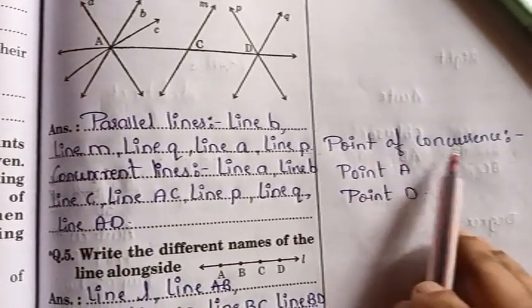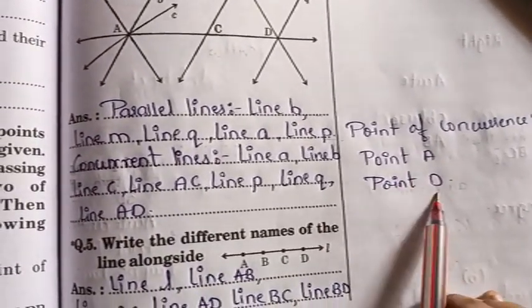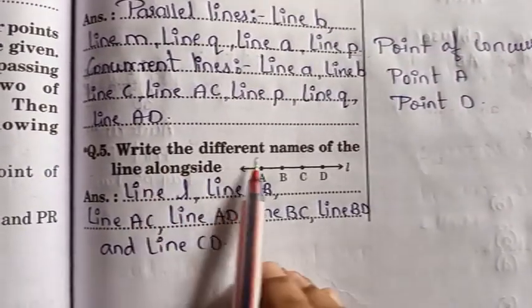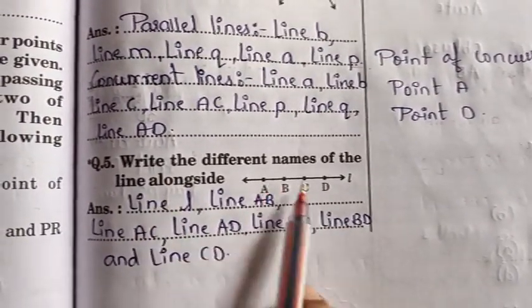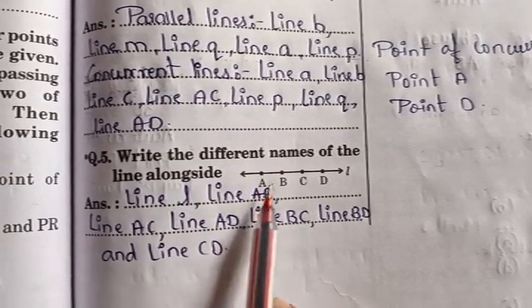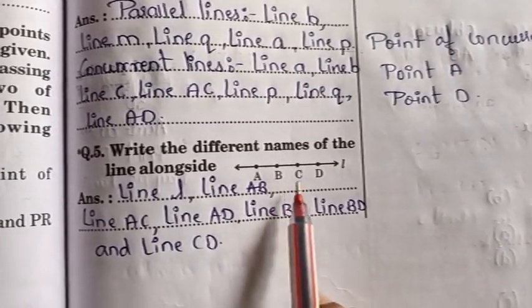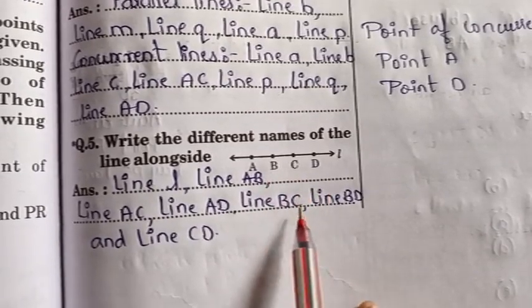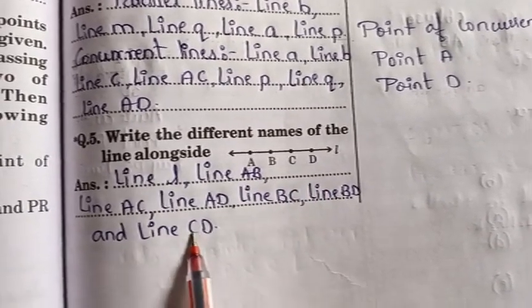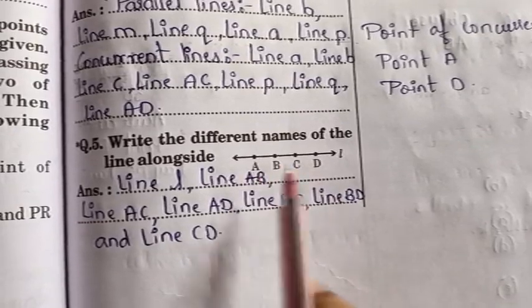And points of concurrence are point A and point D. Okay, write the different names of the line alongside. So line L, line AB, line AC, line AD, line BC, line BD and line CD. So these are the different names of these lines.